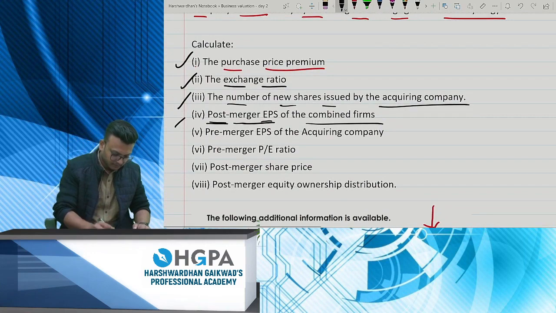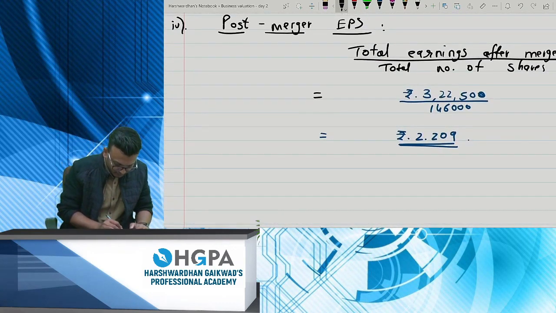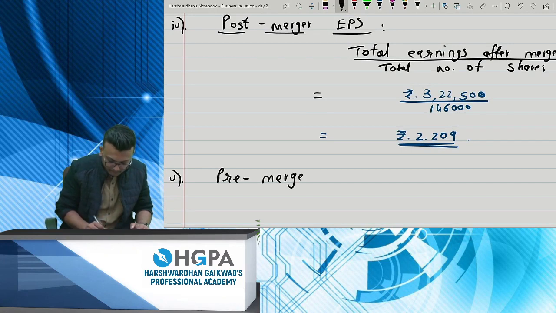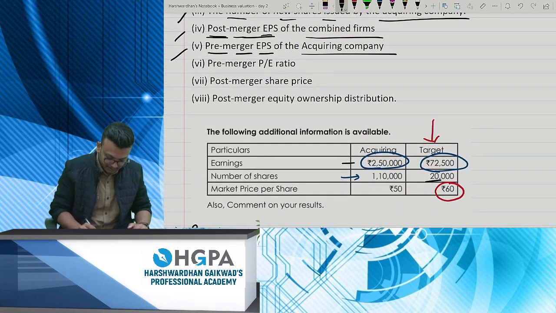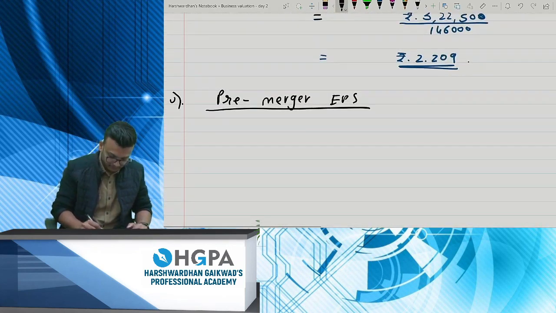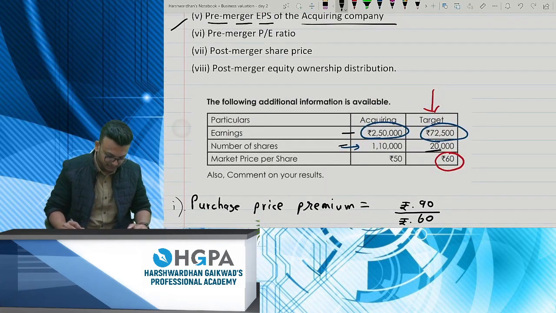Next. What is the pre-merger EPS of the acquiring company? That's a very simple question. You can just solve it here only. Pre-merger EPS, that is before merger. This question should have been first, and then post-merger would have been there. So what is pre-merger EPS? Very simple. Earnings before the merger divided by number of shares. Earnings are 2,50,000 divided by 1,10,000.